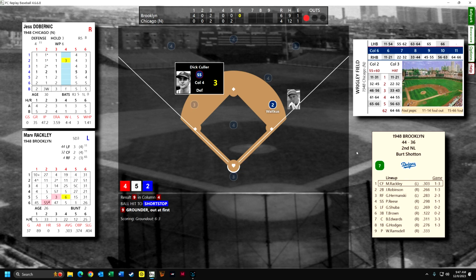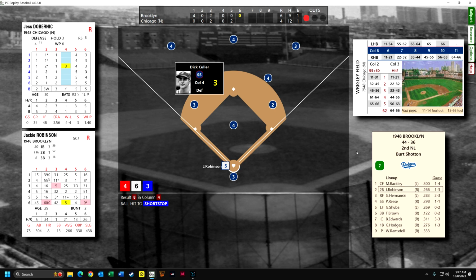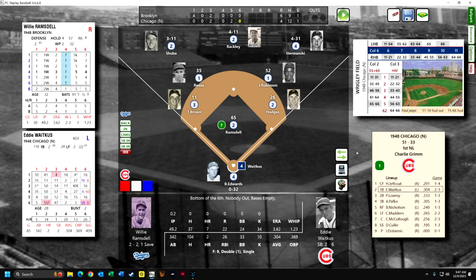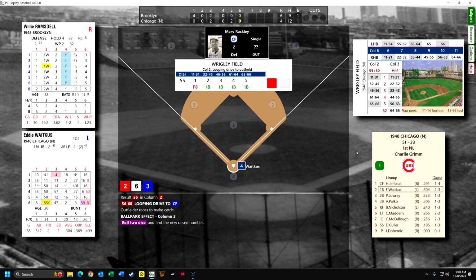Brooklyn has not scored in the last 2 innings. There is a ground out to the shortstop for Rackley. Jackie Robinson, number 42, grounds out to the shortstop. Hermansky, he's 2 for 3, but that's going to be a short fly to right field. So we are back in the bottom of the 6th with Eddie Waitkus, I don't know exactly how to pronounce his name. And boy, this is a terrible outfield for the Dodgers. And once again, Waitkus gets his third hit of the game.